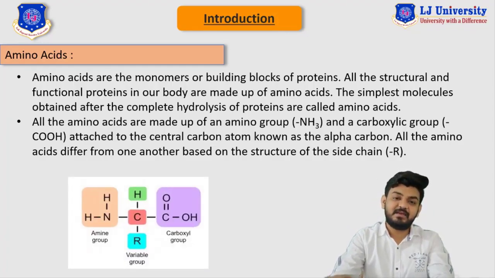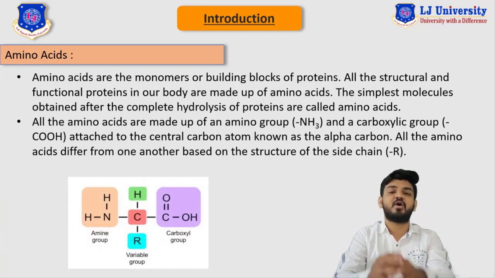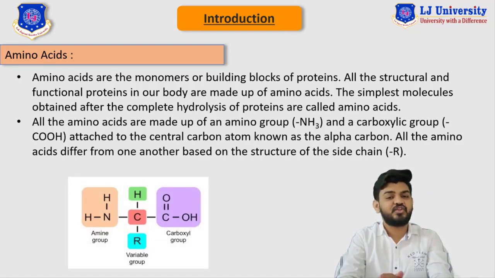So here in this image you can clearly see the structure of the amino acid. Here on the left hand side you can see that the amino group is attached to the carbon, and on the right hand side the carboxylic group, that is COOH, is attached, and this carbon is known as the alpha carbon. All the amino acids differ based on the carbon chain that is shown by the R attached to this alpha carbon. So all the amino acids are different from this chain. So this was all about the amino acids.